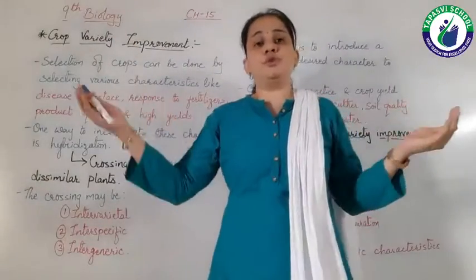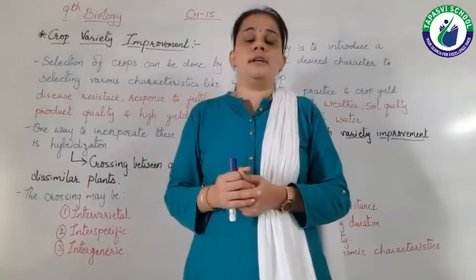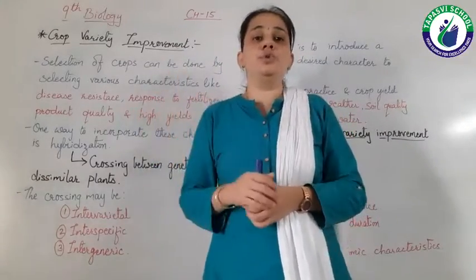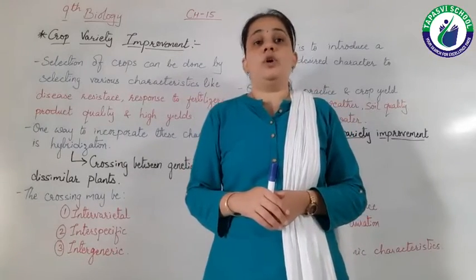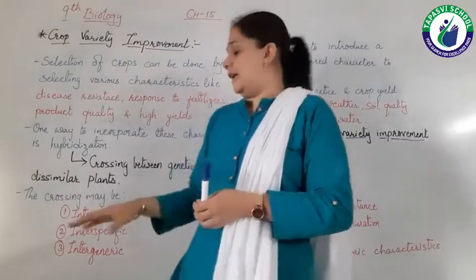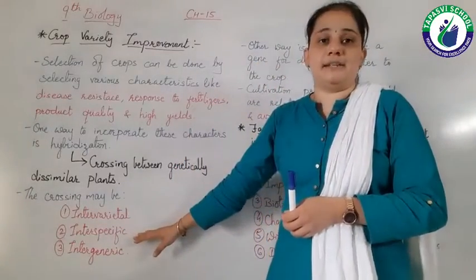If these two species are crossed, we can get a third new variety, and that is known as interspecific hybridization.